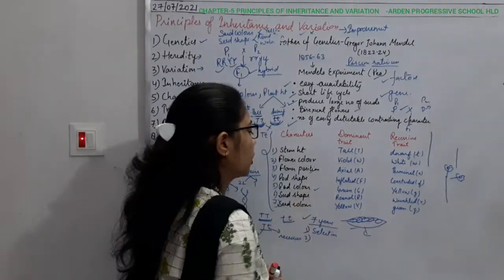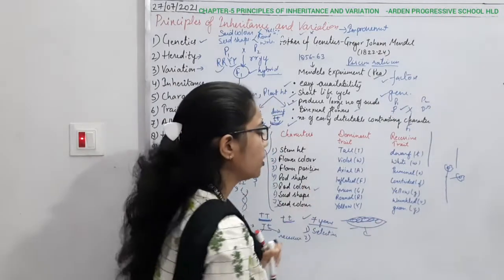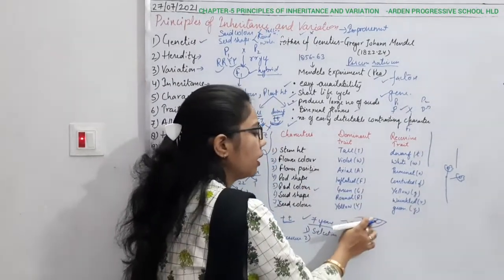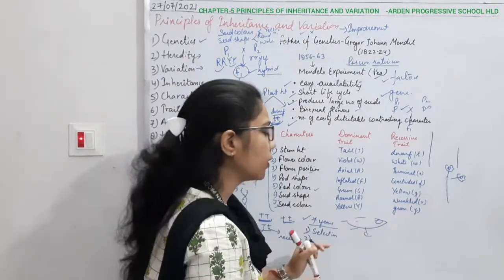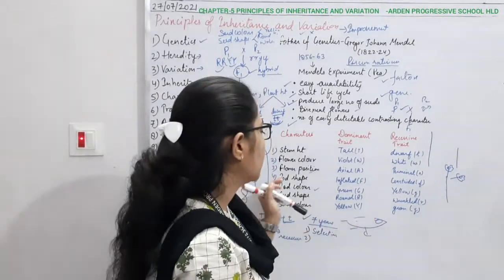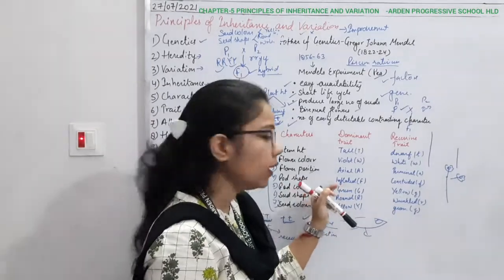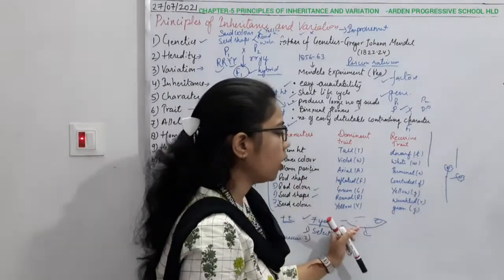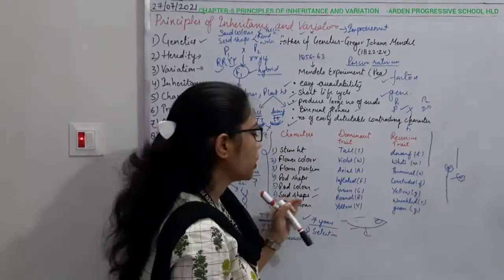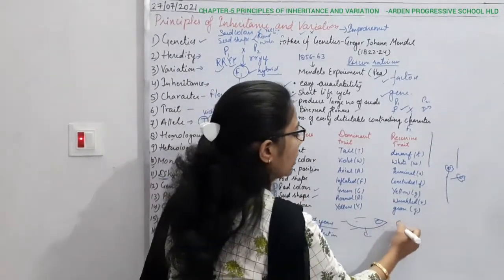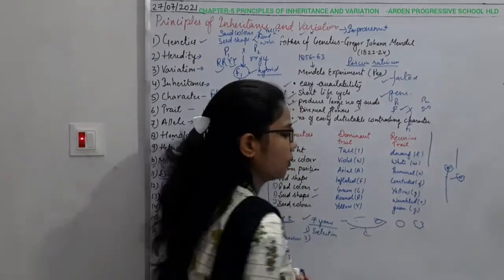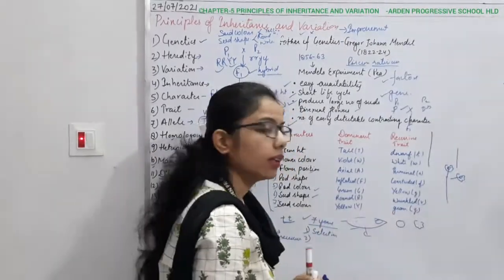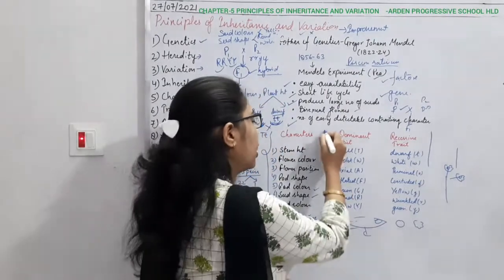Then comes the pod color or the pod shape. Pod shape means inflated, and in some of the pods you can see there are few seeds, and in some of them a good amount of seed. So this can also be the different traits of this character. Pod color can be green as well as yellow. Seed shape can be round, and it can be wrinkled also, right? Then seed color can be yellow or green. So from this table what you are getting